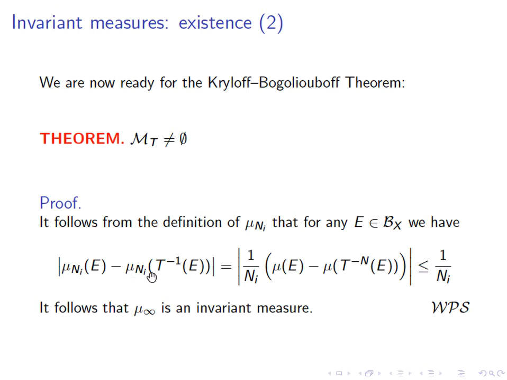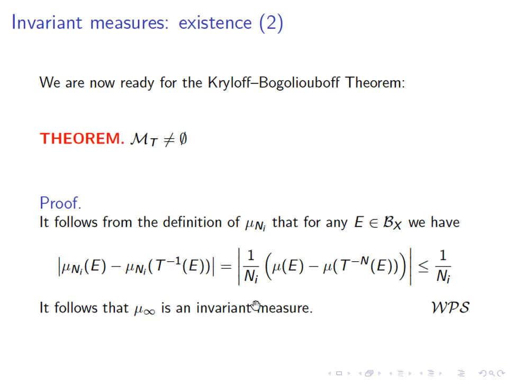Similarly, mu sub n_i applied to T to the minus 1 of E is an average of mu of T to the minus 1 of E, T to the minus 2 of E, and since we apply T inverse one more time, the last set that we'll see here is T to the minus n of E.